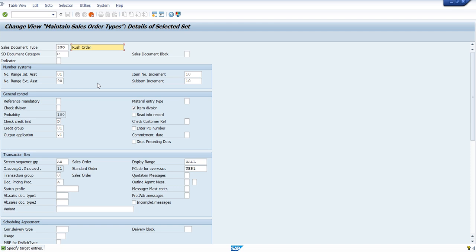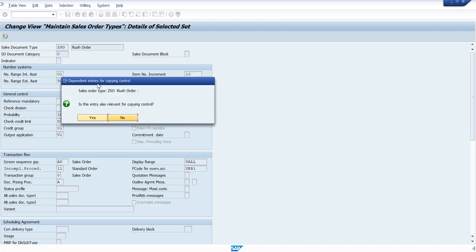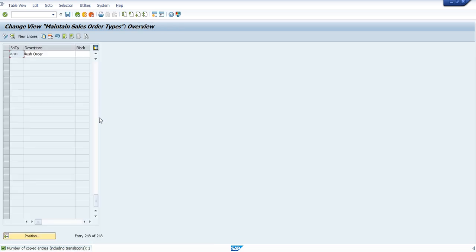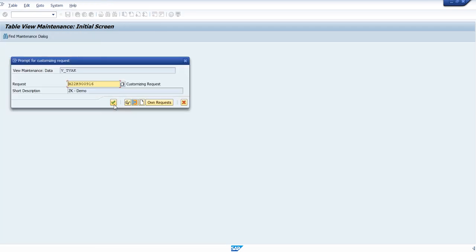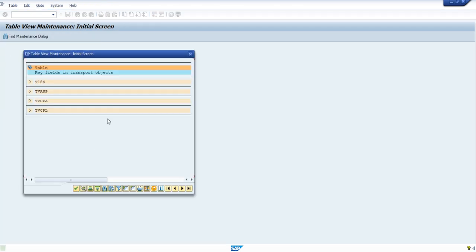I'm just giving enter, and it is asking for the copy control. Let me give an S, so let the copy control be there. Yes, it was done. Now let's save this. Done.